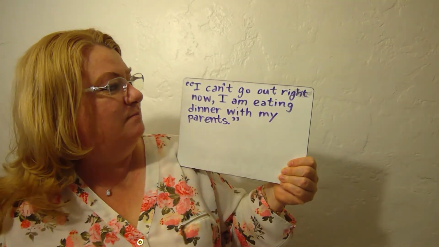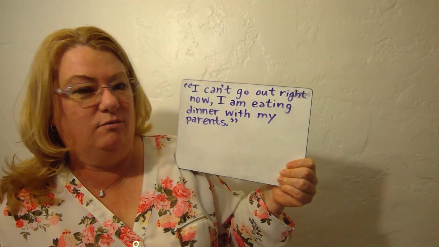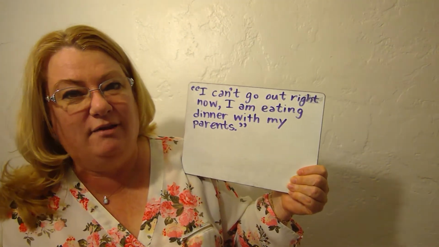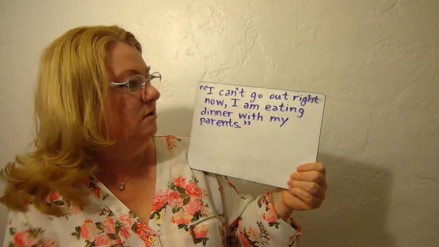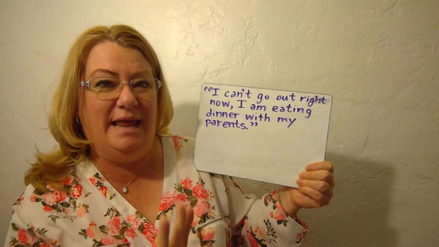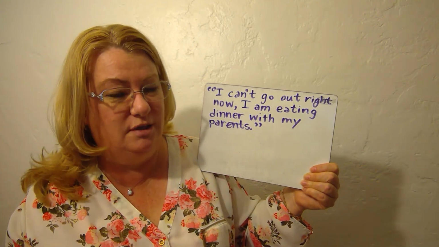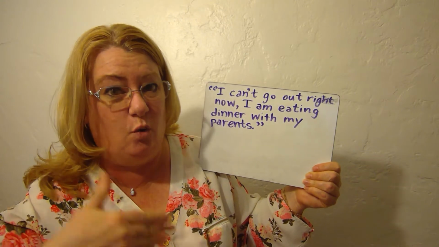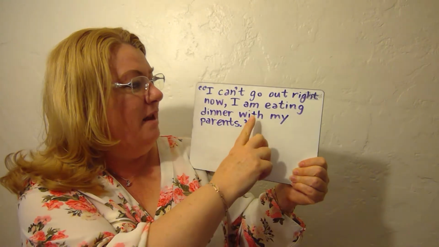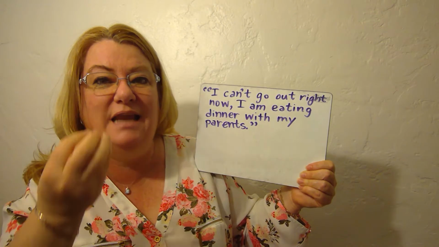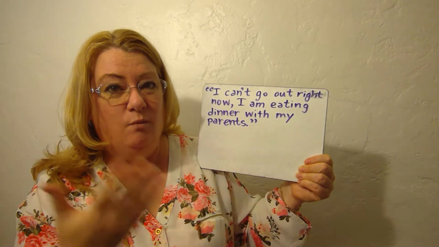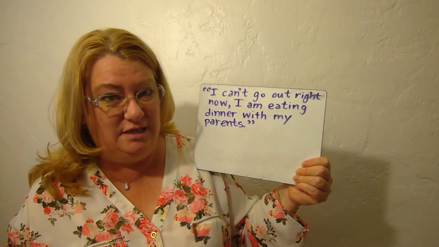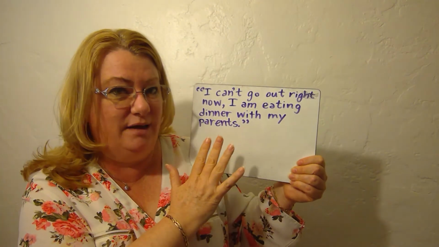So here's our first sentence. I can't go right now. I'm eating dinner with my parents. Well, here I'm making a statement in the negative that I am not able to do something because that's an action of actually going out to do something. But I am eating dinner. This is an action. I'm actually doing something. And I'm with people. And we're doing the action of eating dinner together. So this is a dynamic meaning in the sentence.